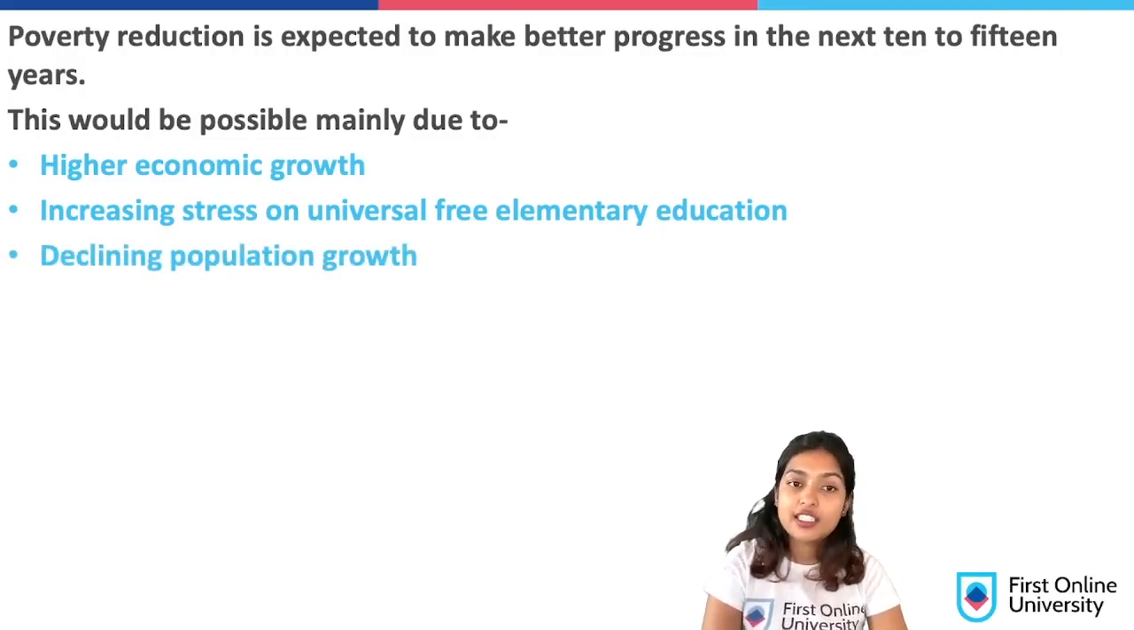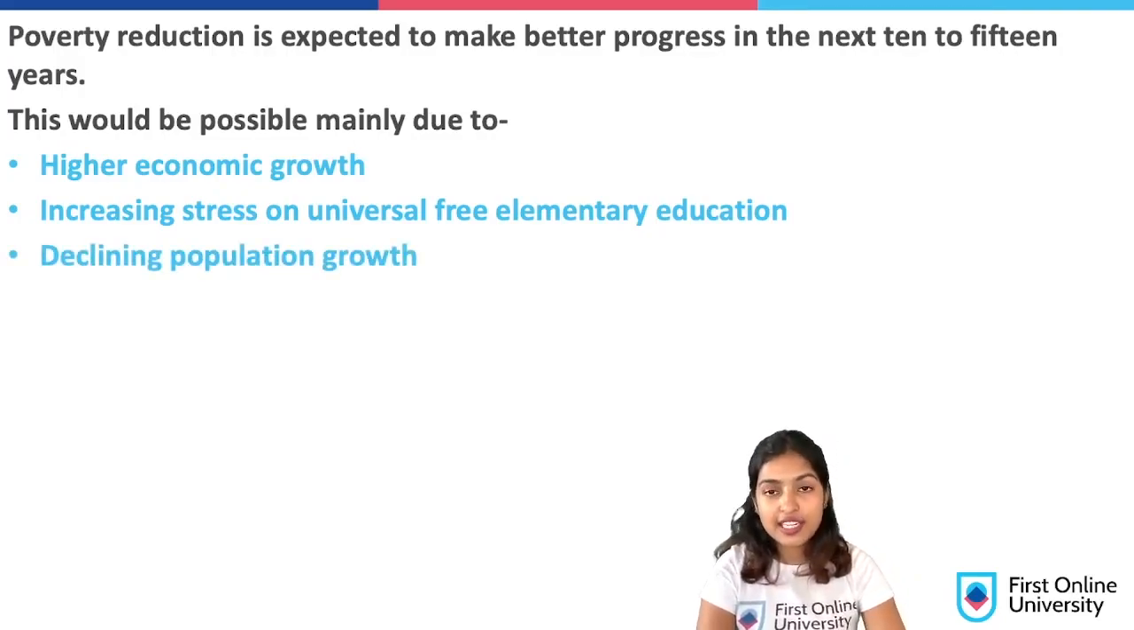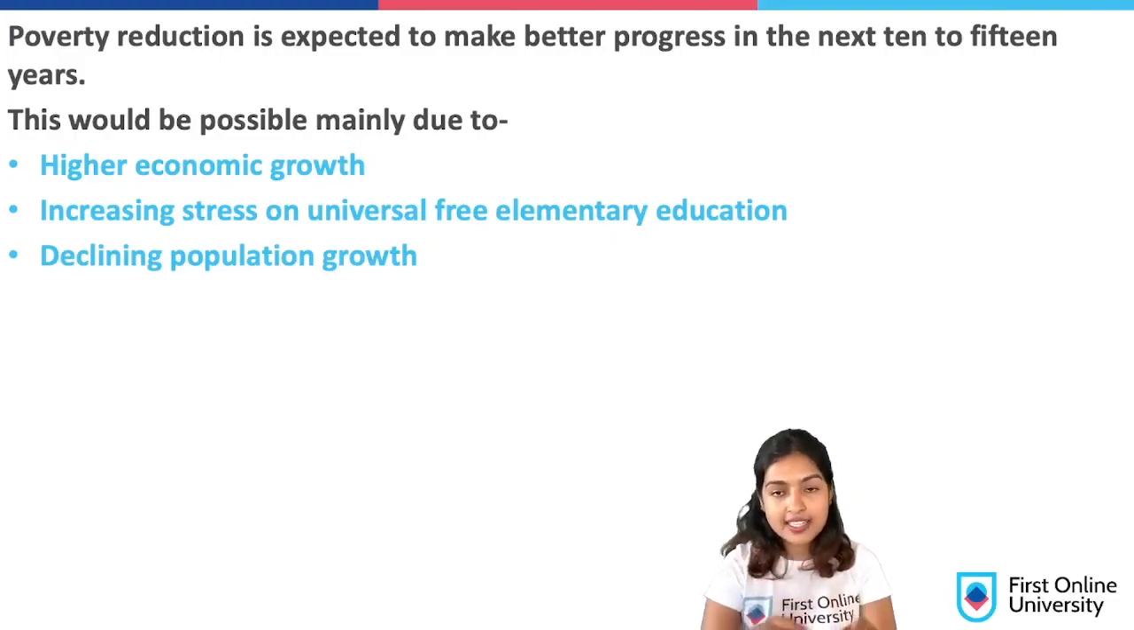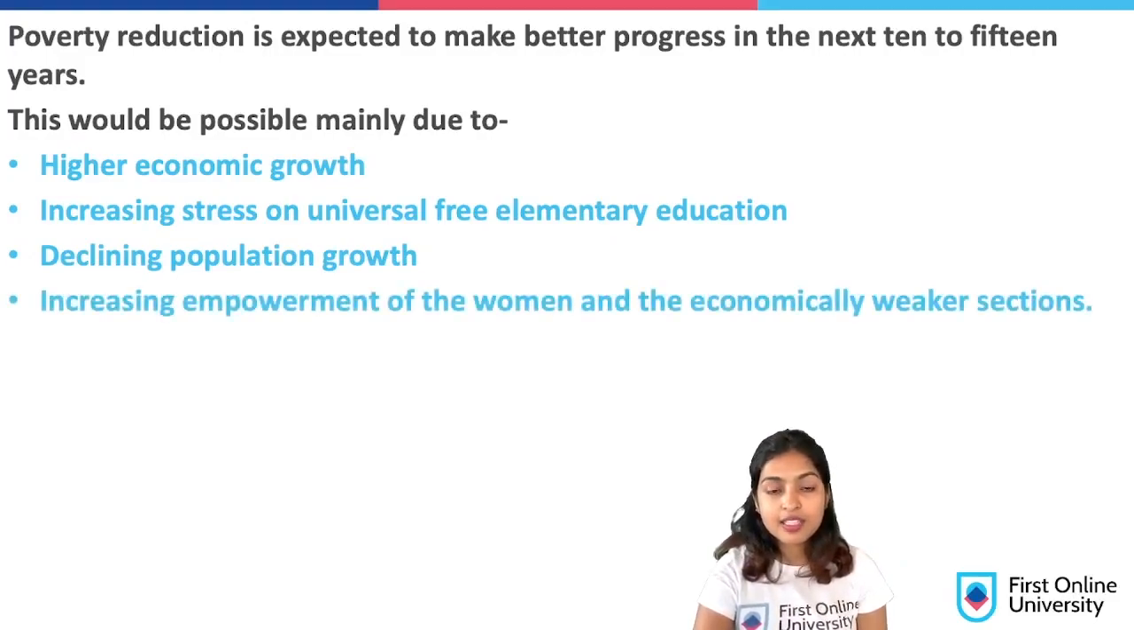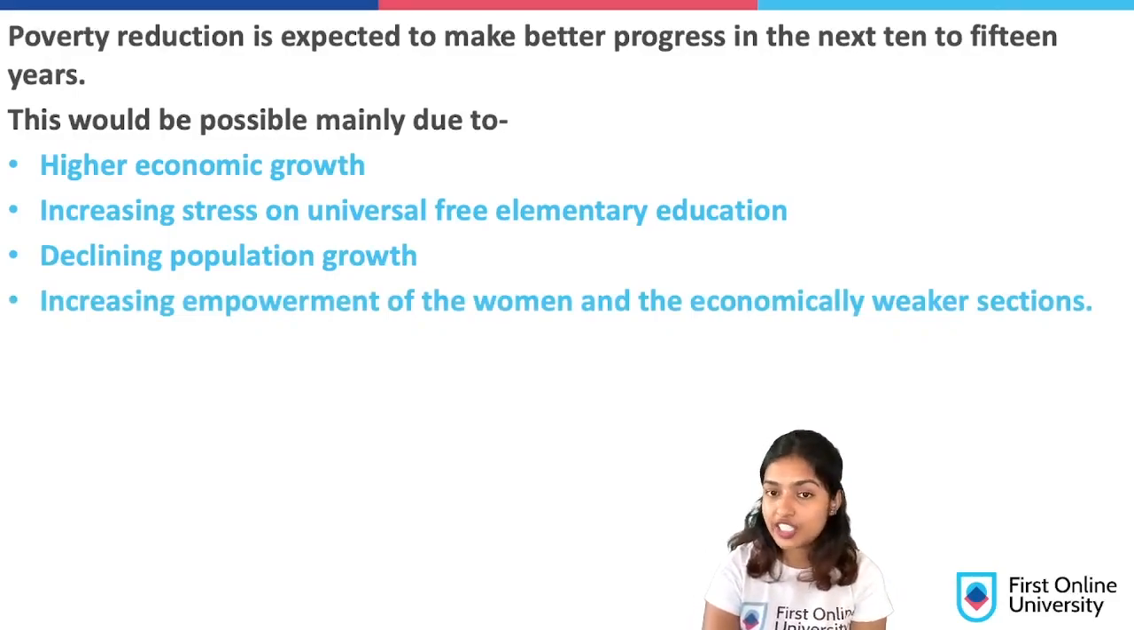Then we have declining population growth, right? Because family planning has started, and everyone has a limited family, a basic family of around 4 people, which is good for subsistence levels. And there is increasing empowerment of women and the economically weaker sections.